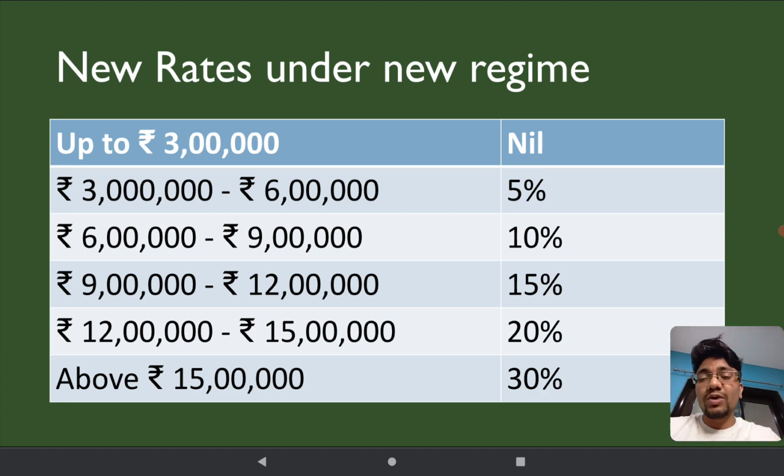What are these lower rates? Up to 3 lakhs, there is no tax. From 3 lakh 1 to 6 lakhs, tax is 5%. 6 lakhs to 9 lakhs, the tax is 10%. 9 lakhs to 12 lakhs, tax is 15%. 12 lakhs to 15 lakhs, tax is 20%. And beyond 15, tax is 30%.